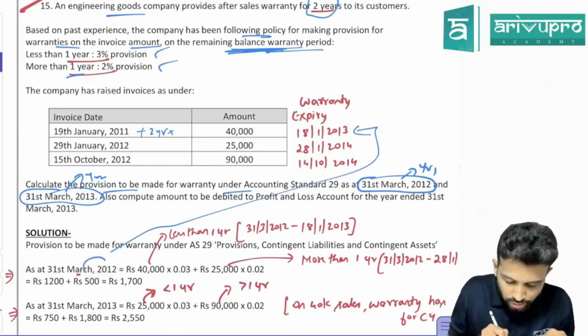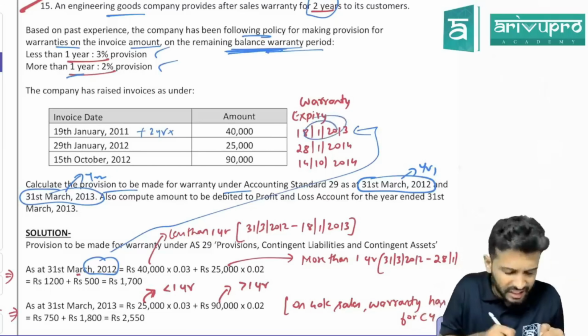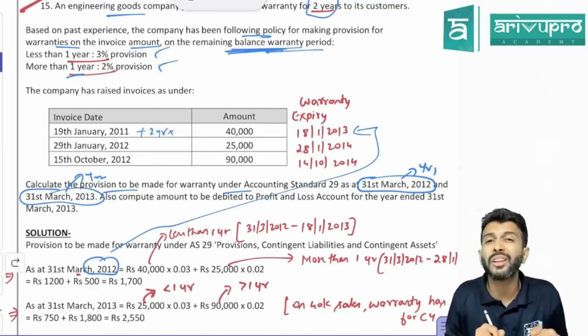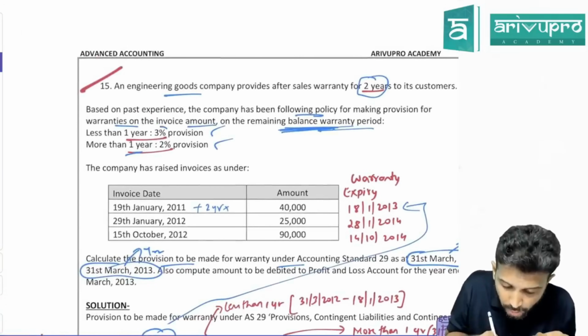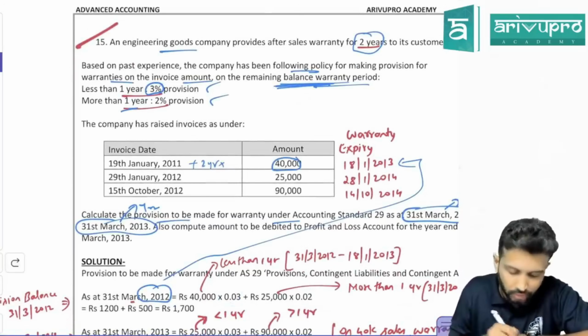So from 31st March 2012, if you count 1 year, it will be 31st March 2013. But this is only 18 January, no? That means this 40,000 here is more than 1 year or less than 1 year? Less than 1 year. For less than 1 year, how much provision do we make? 3%. So on this 40,000, we have to make provision at the rate of 3%.